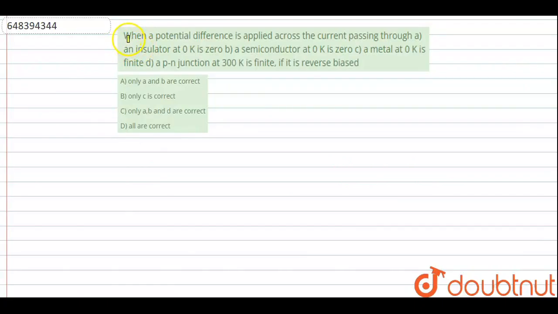Hello everyone, let's start the question. So the question says, when a potential difference is applied across, the current passing through an insulator at 0 Kelvin is 0, a semiconductor at 0 Kelvin is 0, a metal at 0 Kelvin is finite, a p-n junction at 300 Kelvin is finite, if it is reverse biased. So here are the four options.